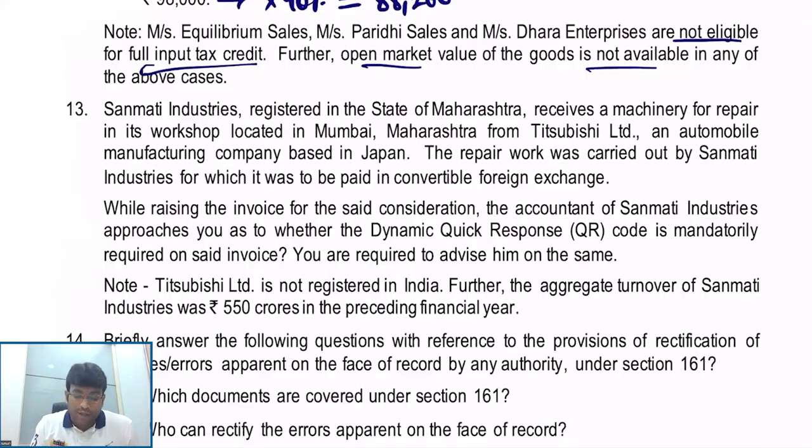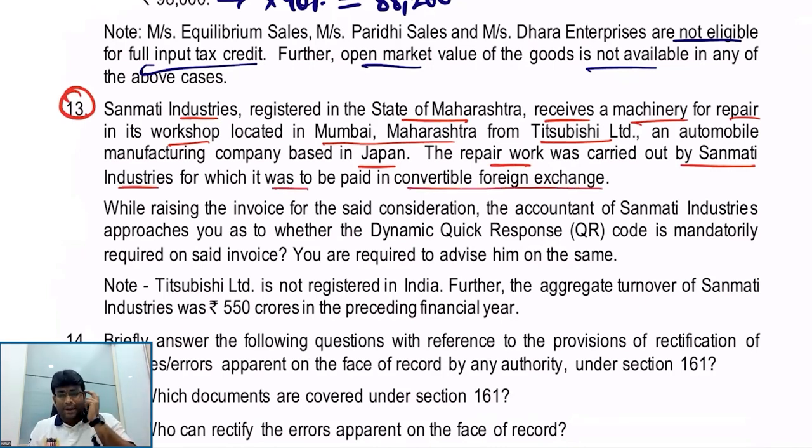Let's now proceed to question number 13, my dear friends. Sanmati Industries, registered in the state of Maharashtra, receives a machinery for repair in its workshop located in Mumbai, Maharashtra from Techies Limited, an automobile manufacturing company based in Japan. Very good. Repair work was carried out by Sanmati Industries, for which it was to be paid in convertible foreign exchange, Japanese yen. While raising the invoice for the said consideration, the accountant of Sanmati asks whether a dynamic QR code is mandatorily required on the said invoice. You are required to advise him.